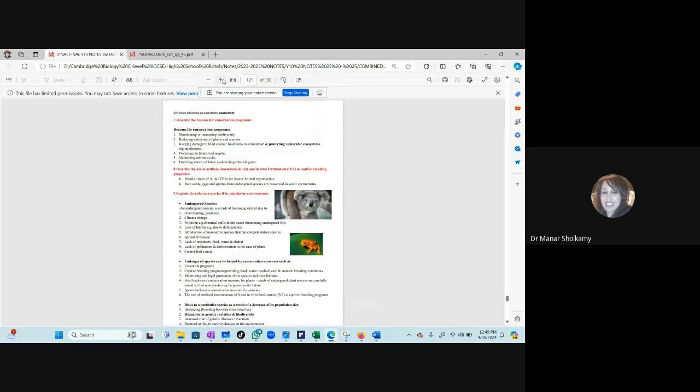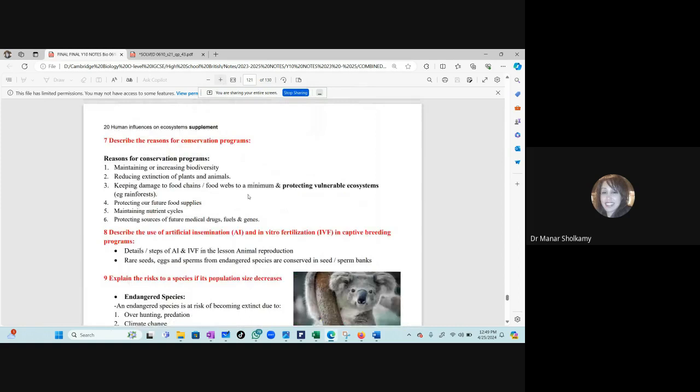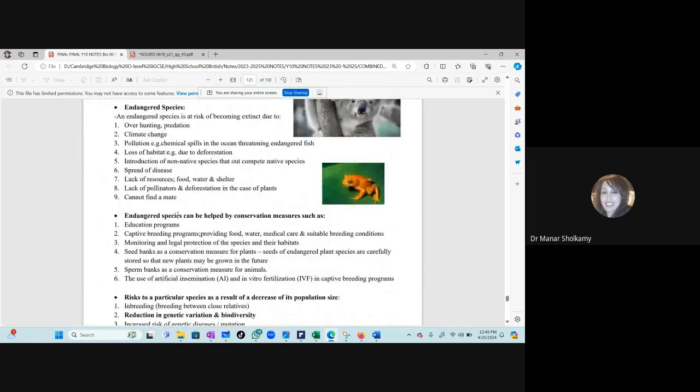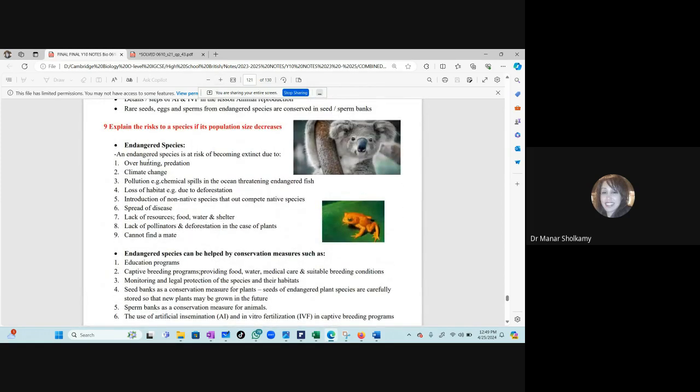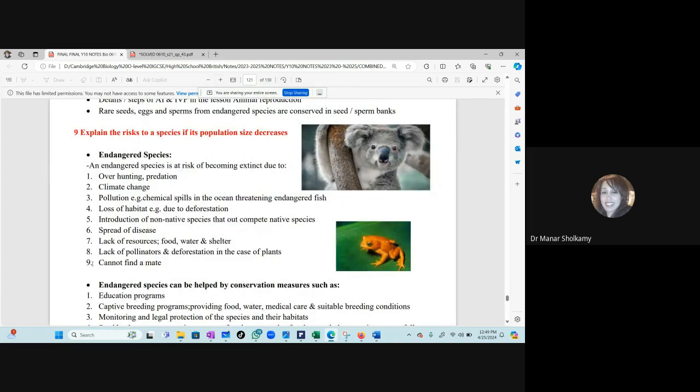Okay. This is in the lesson, Human Influence on the Ecosystem. I don't know which page because I am making changes and I removed the page numbers now. Endangered species. Please memorize those 9 points. Explain the risks to a species if its population decreases in size. This is a clear objective in your syllabus.